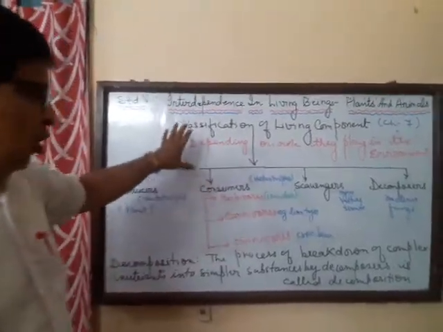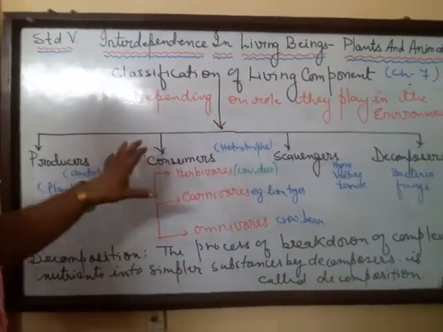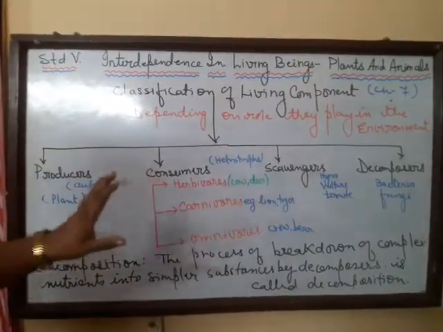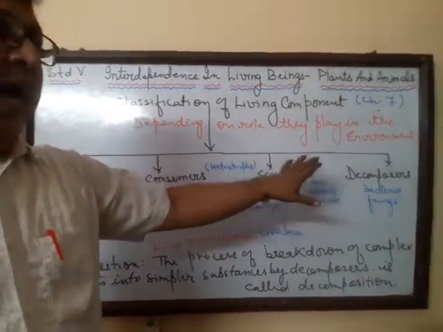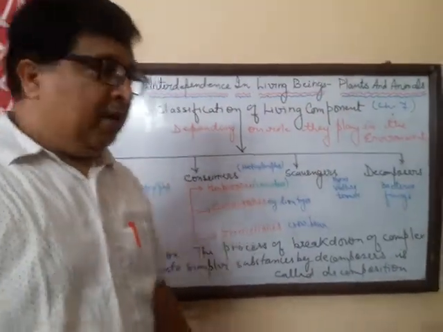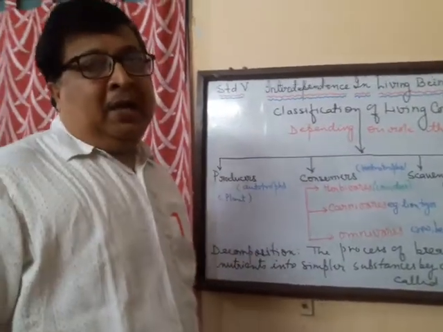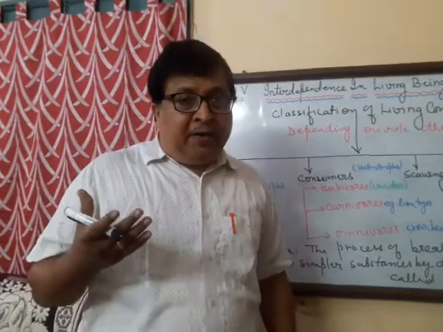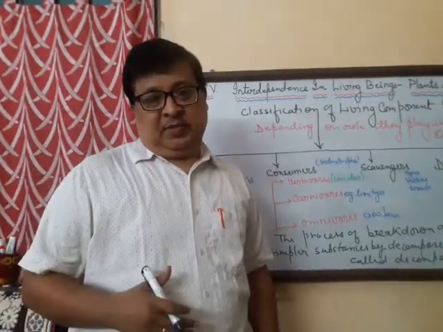So here I have just drawn a flow diagram. The living components are classified depending on the role they play in the environment as producers, consumers, scavengers and decomposers. Now let us see one by one. These producers, what are producers? Now plants make their own food by the process of photosynthesis.